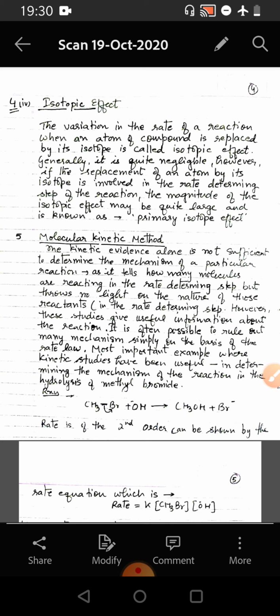Next example, calculation of formal charge on methyl free radical. For this we see that at carbon there is a free radical, that is an unpaired electron. So the formal charge of the carbon with unpaired electron comes to be 4 minus 1 plus 3, because here 4 is the valence shell electrons, 1 is the number of unshared electrons, and 3 is the number of bonds around the carbon atom. So the formal charge comes to be 0. And in case of hydrogen, the formal charge comes to be 1 minus 0 plus 1, that is 0.